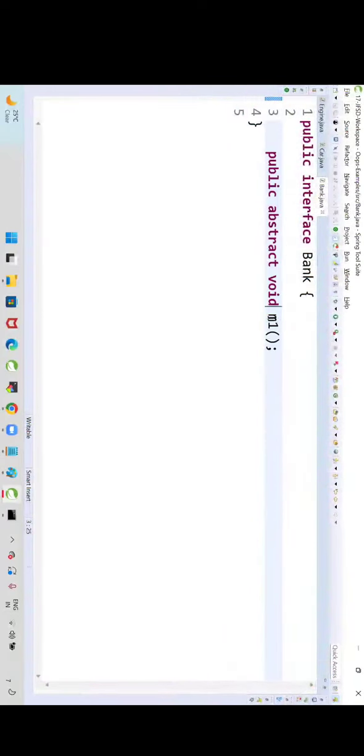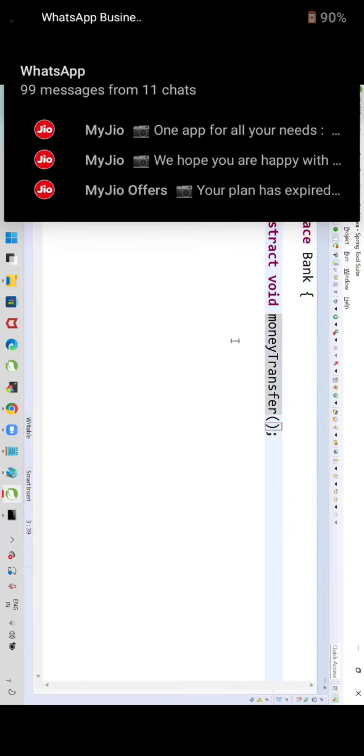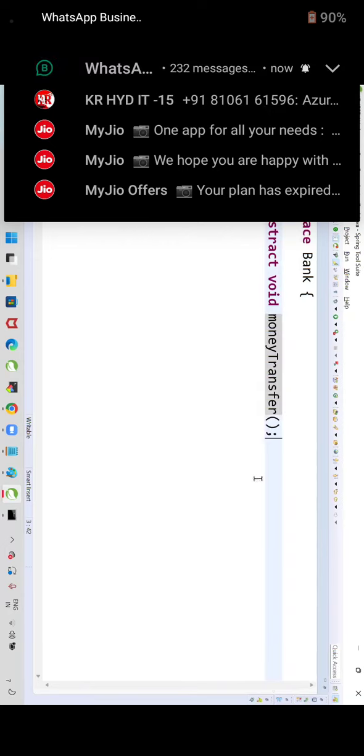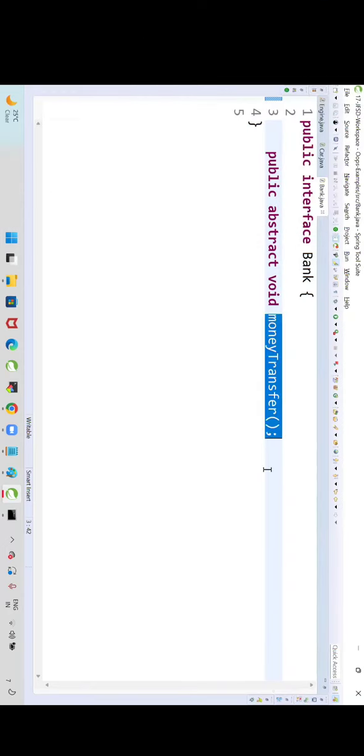What is the implementation? For example, a bank is available, and inside the bank I have a method called money transfer.